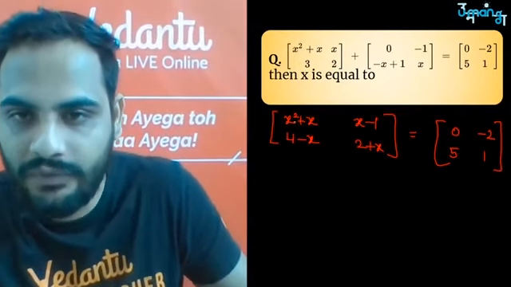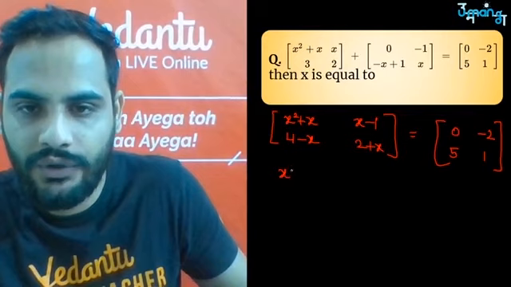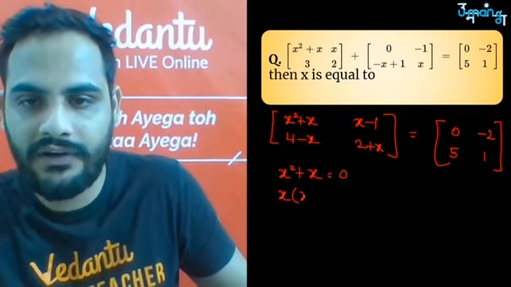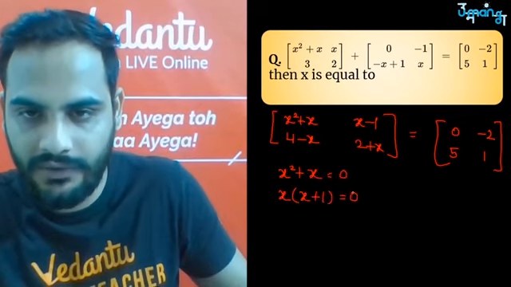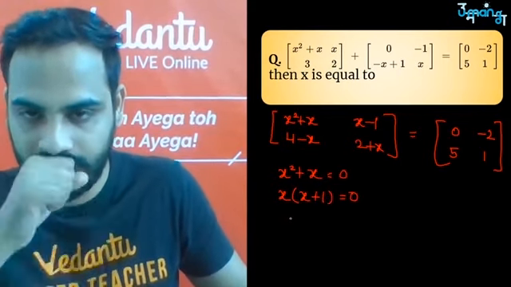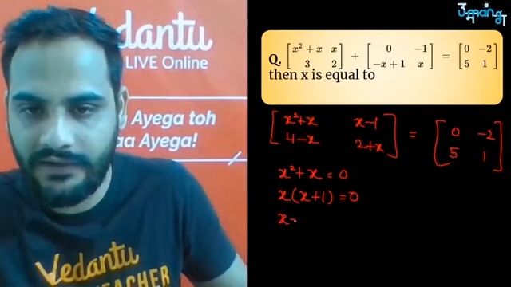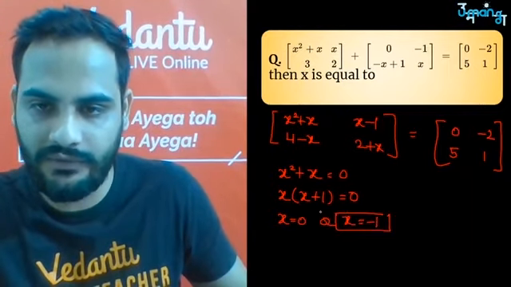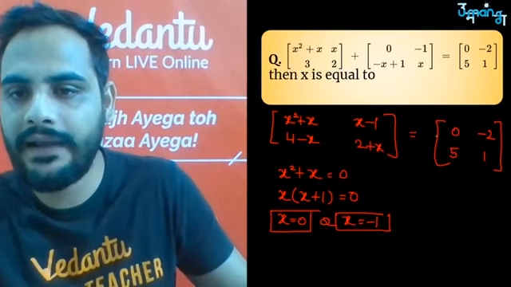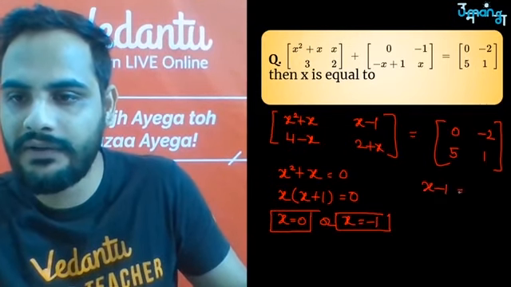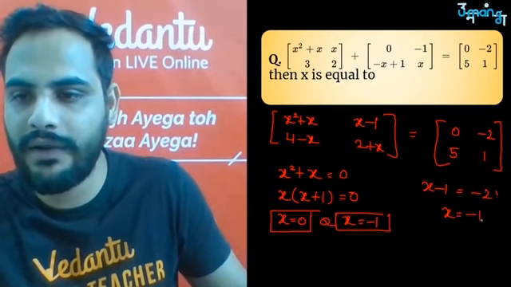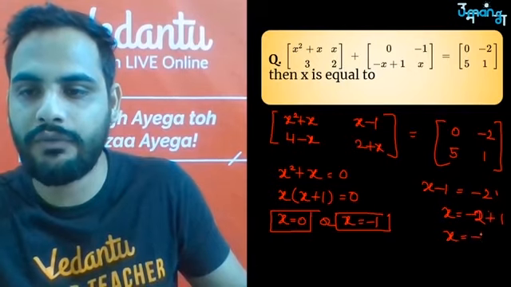देखो, first thing, x square plus x should be equal to 0. So if I make x square plus x equal to 0, I will take x into x plus 1 equal to 0. So from here take an x common. Okay, so from here either x is equal to 0 or x is equal to minus 1, quadratic equation wala solution. Then I can say x minus 1 is equal to minus 2. Shift minus 1 over there, so x is equal to minus 2 plus 1, which is x is equal to minus 1.